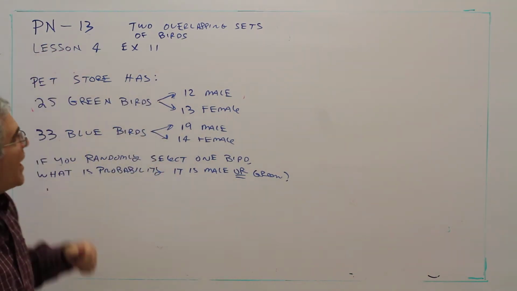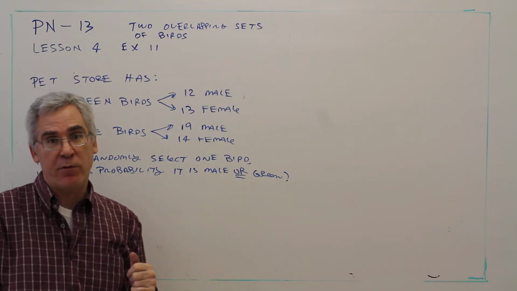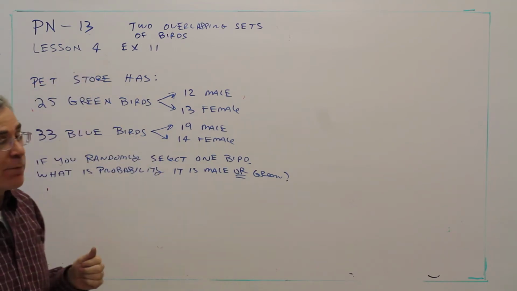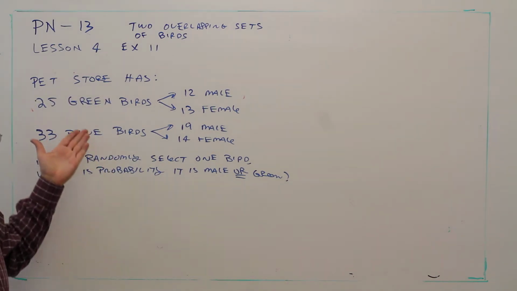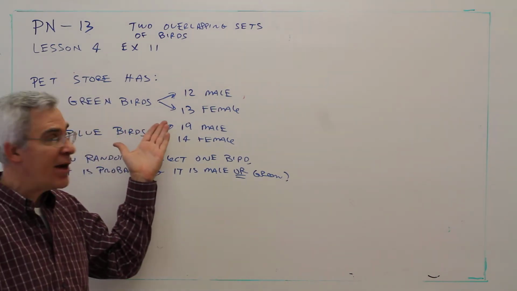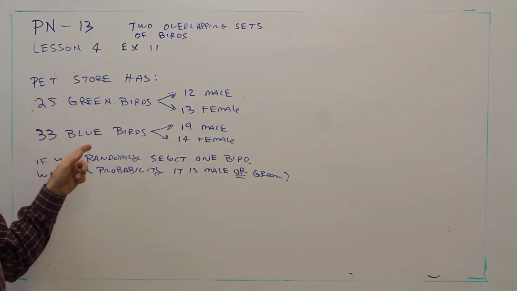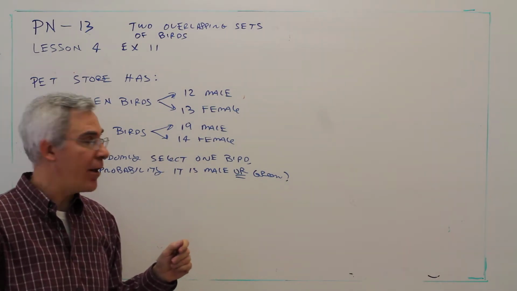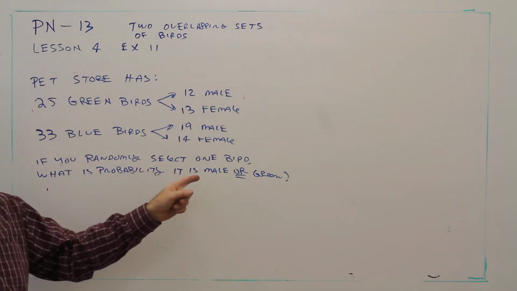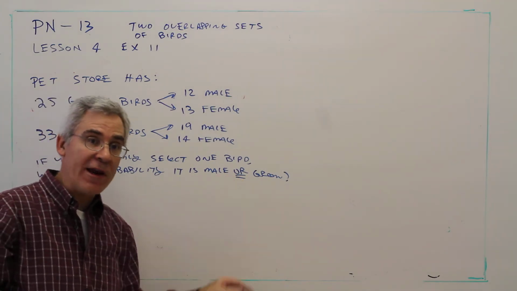Welcome to video PN-13, two overlapping sets of birds. This is taken from lesson 4, example 11, and here's the problem. A pet store has 25 green birds, 12 male, 13 female, and 33 bluebirds, 19 male and 14 female. You randomly select one bird. What's the probability that it is male or green?